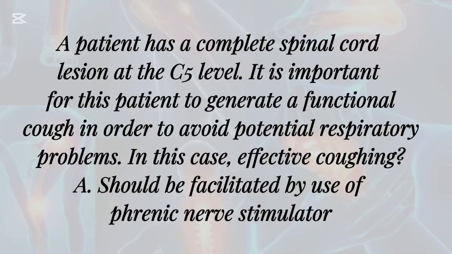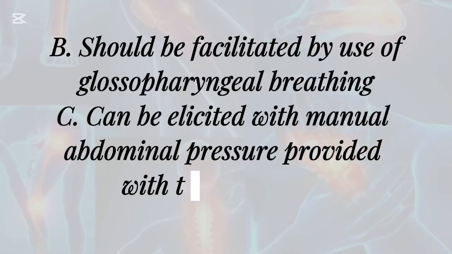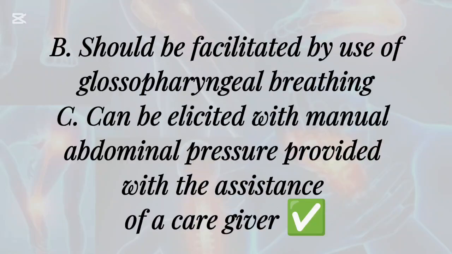A patient has a complete spinal cord lesion at the C5 level. It is important for this patient to generate a functional cough in order to avoid potential respiratory problems. In this case, effective coughing: A. Should be facilitated by use of a phrenic nerve stimulator, B. Should be facilitated by use of glossopharyngeal breathing, C. Can be elicited with manual abdominal pressure provided with the assistance of a caregiver.